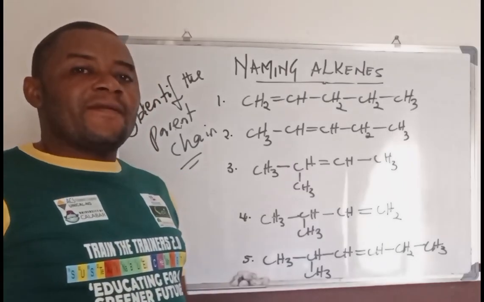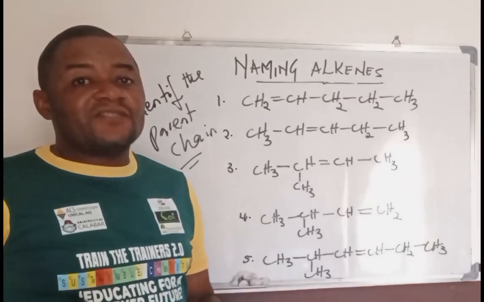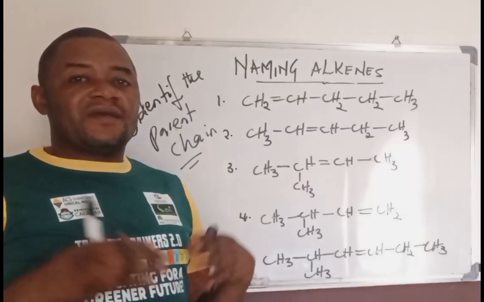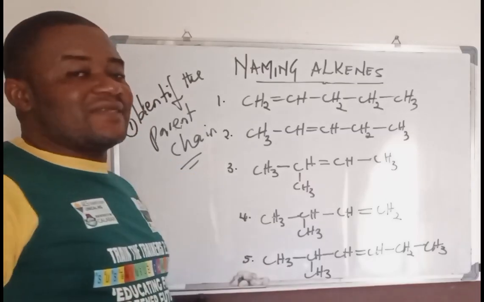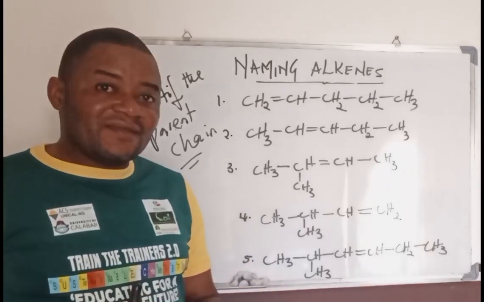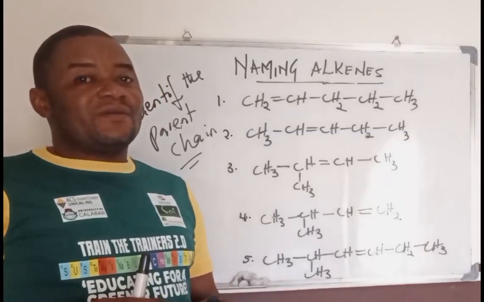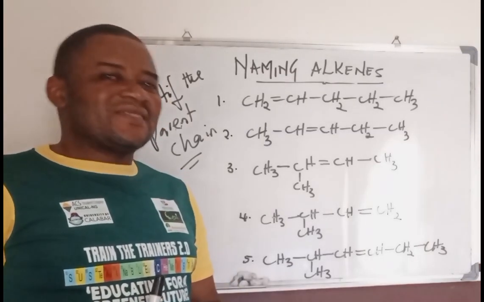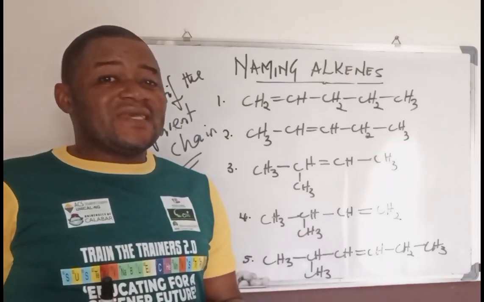Just like when we talk about alkanes, we're talking about methane, ethane, propane, butane, pentane, hexane, and all those. You must also understand that in alkenes you also have ethene, propene, butene, pentene, hexene, heptene, octene, and up to decene.